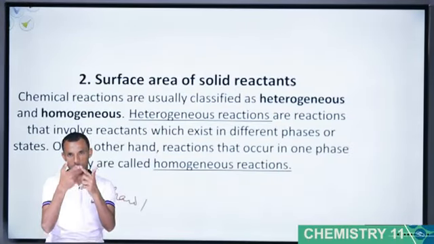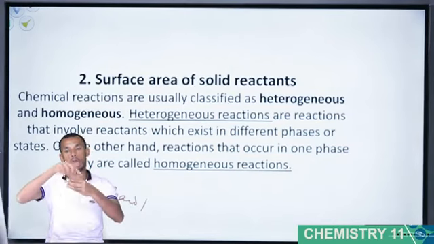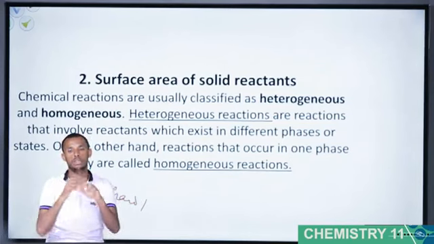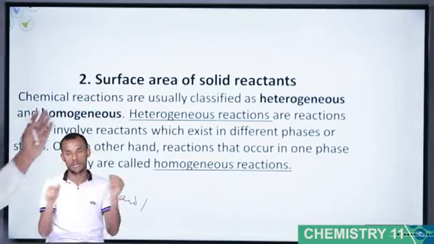The second factor that affects rate of reaction is surface area of solid reactants. Surface area is a factor. Chemical reactions are usually classified as heterogeneous and homogeneous.